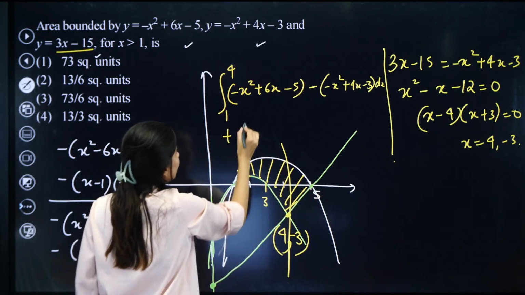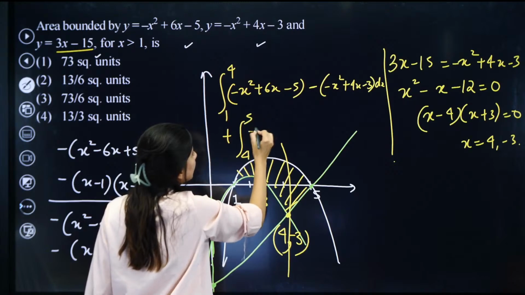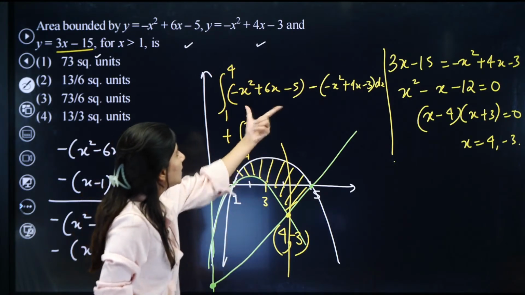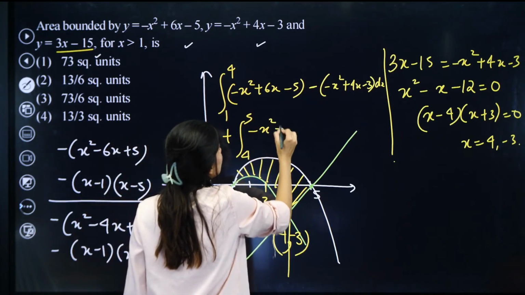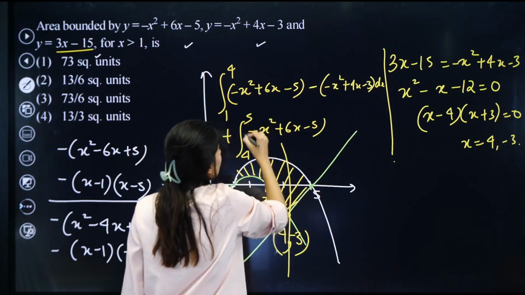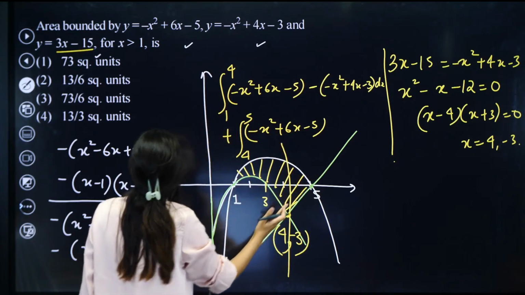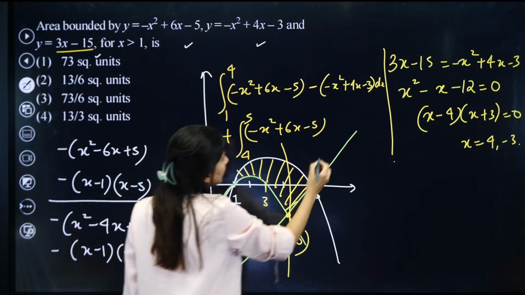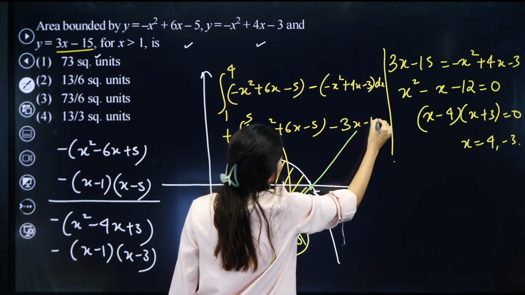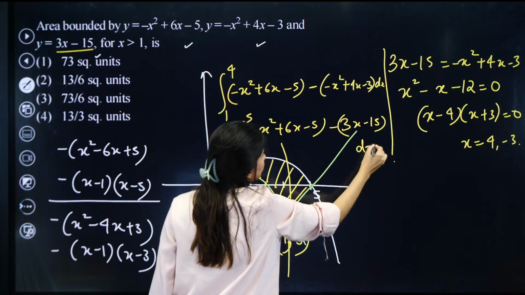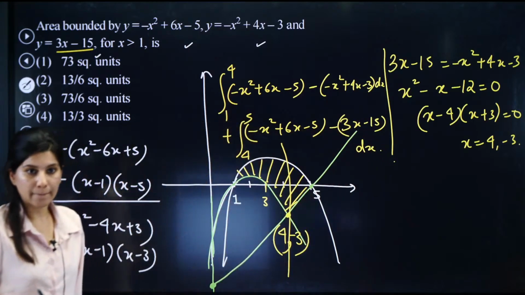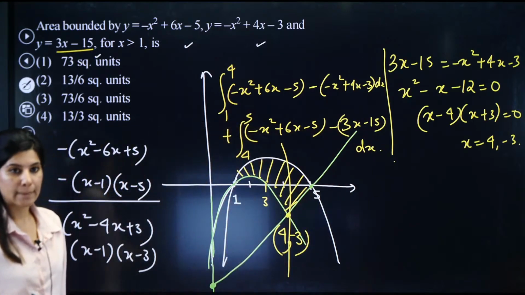Now what about 4 to 5? What is happening between 4 to 5? The upper curve is still this, minus x square plus 6x minus 5. But what about the lower curve? This is your lower curve, which is 3x minus 15, dx. Getting it?